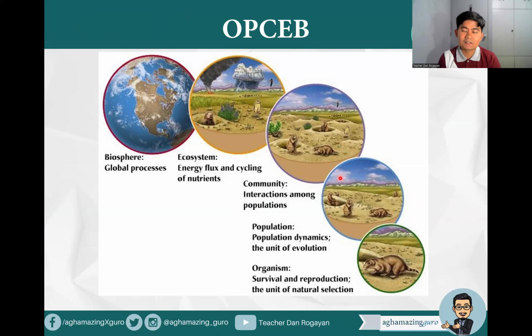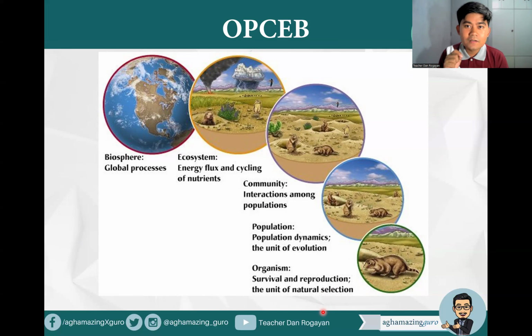Biosphere is the global processes, the sphere of life. While ecosystem, energy flux and cycling of nutrients, the interaction between the abiotic and biotic factors. Community, interacting populations, group of populations. Population, group of organisms. There is what we call population dynamics because we can see different organisms. And then the organism, survival and reproduction, is considered the unit of natural selection and the basic unit of ecology.